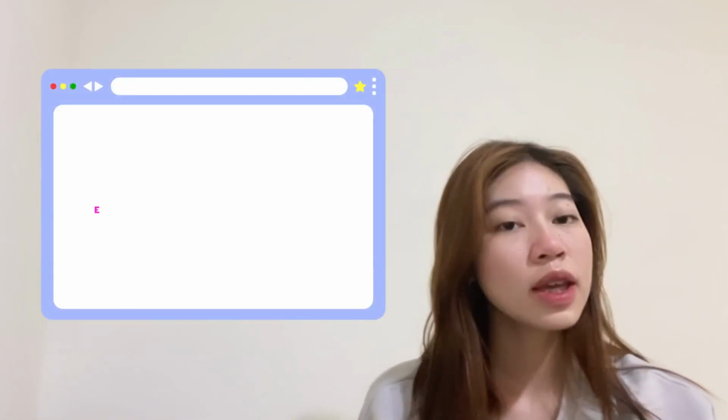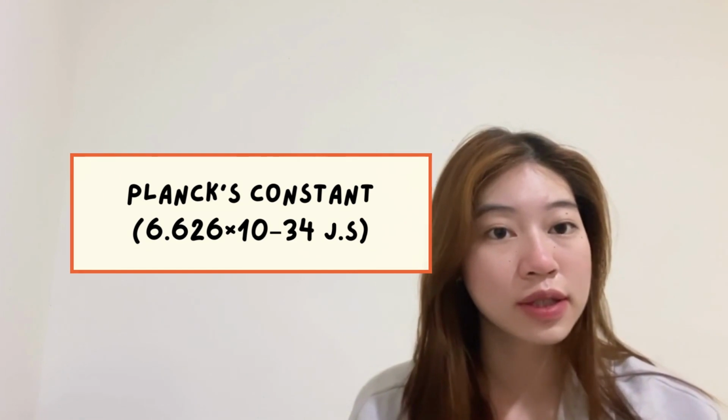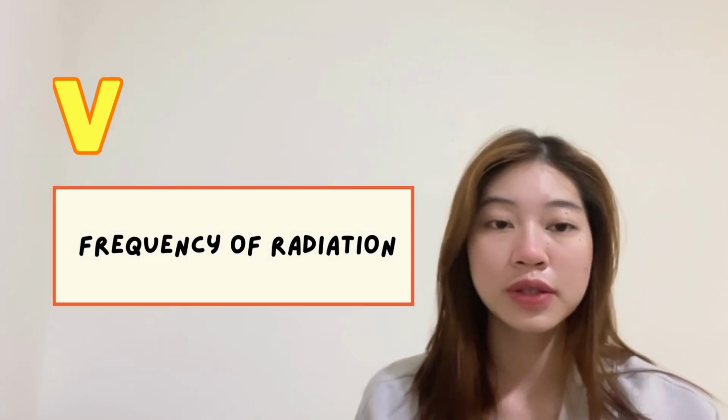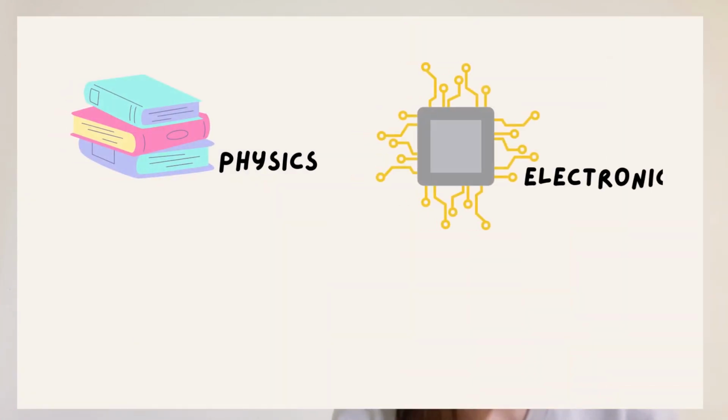Planck also created a formula that is used to calculate the energy of the radiation, which is E equals hv, where E stands for the energy of the radiation, h stands for Planck's constant, and v stands for the frequency of radiation. Planck's quantum theory has numerous applications in various fields, including physics, electronics, computing, and material science.